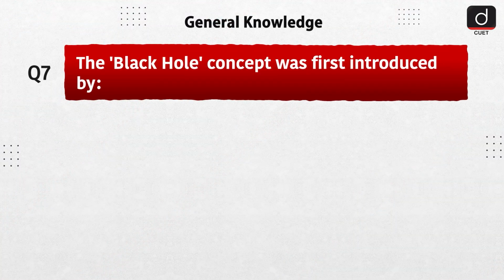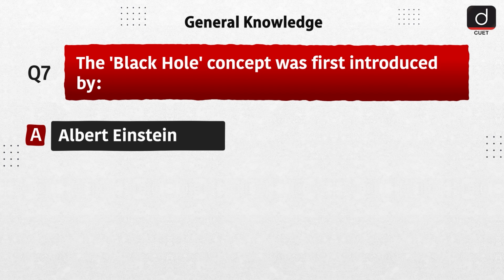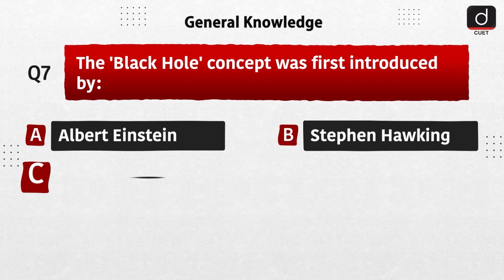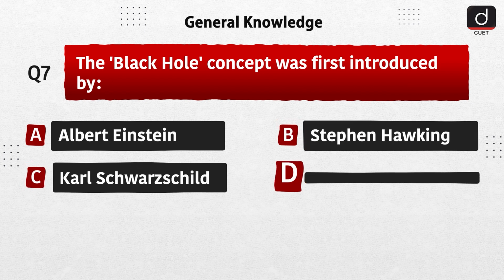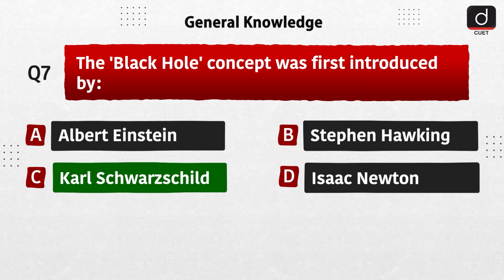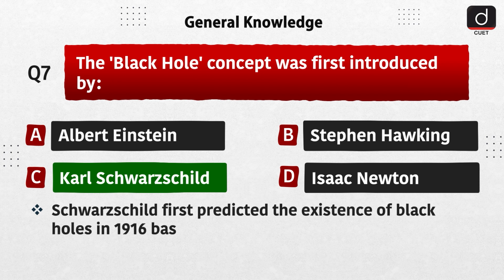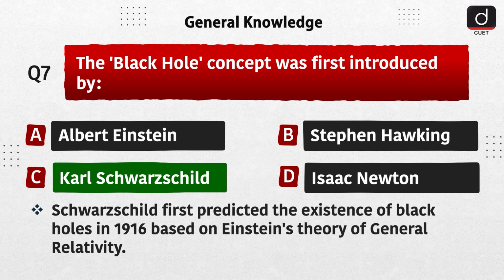Next question is, the black hole concept was first introduced by option A, Albert Einstein, option B, Stephen Hawking, option C, Karl Schwarzschild, option D, Isaac Newton. The correct answer is option C, Karl Schwarzschild. Schwarzschild first predicted the existence of black holes in 1916 based on Einstein's theory of general relativity.